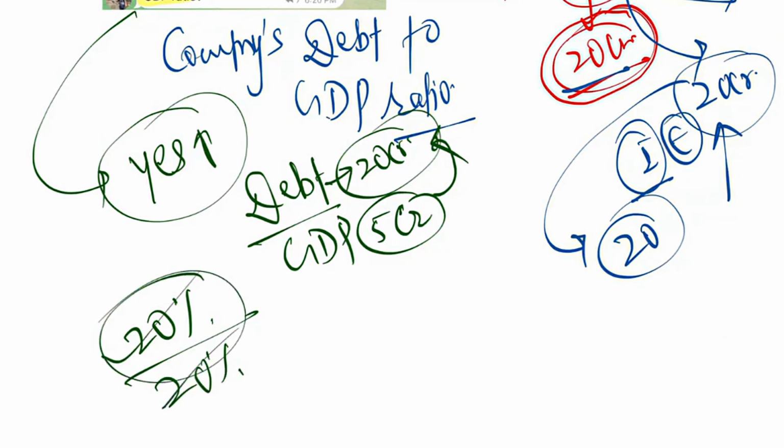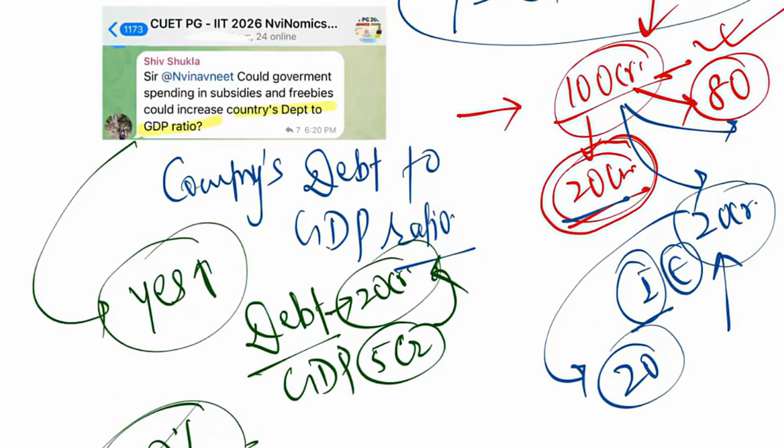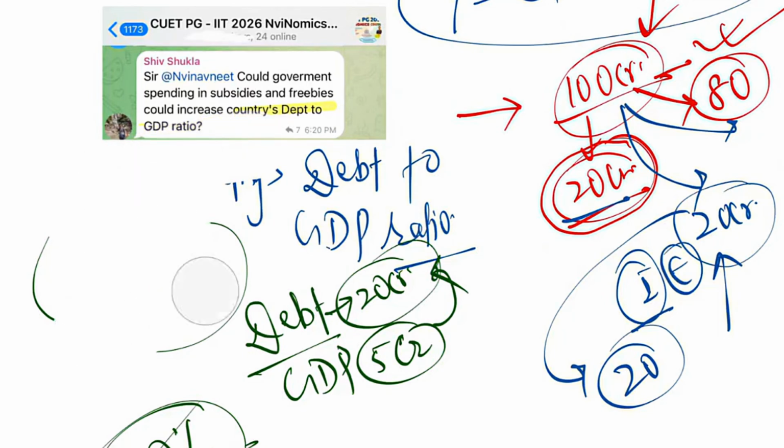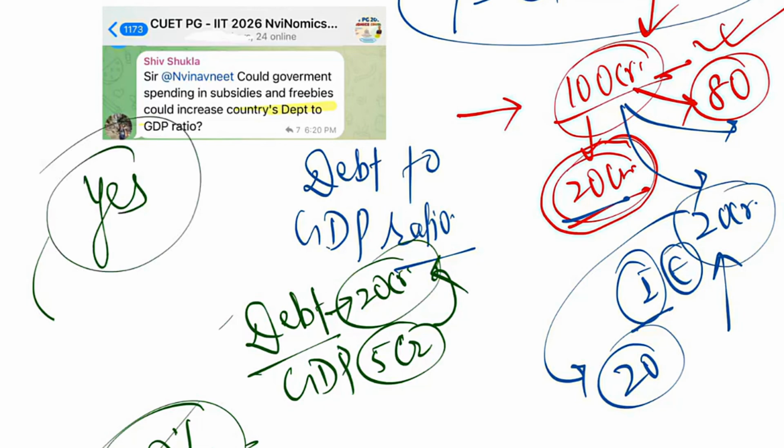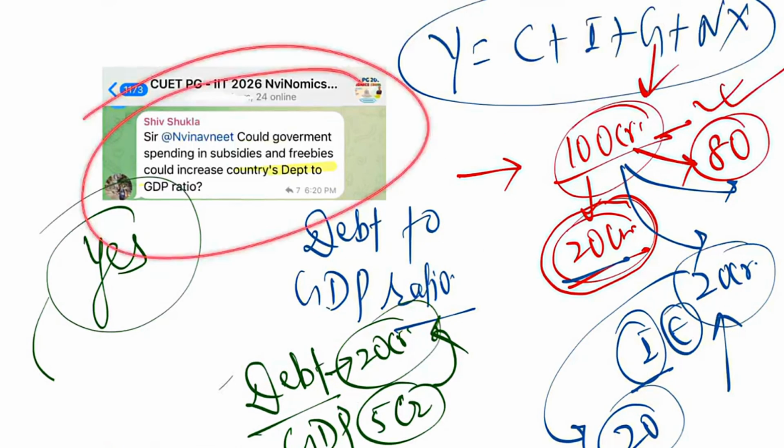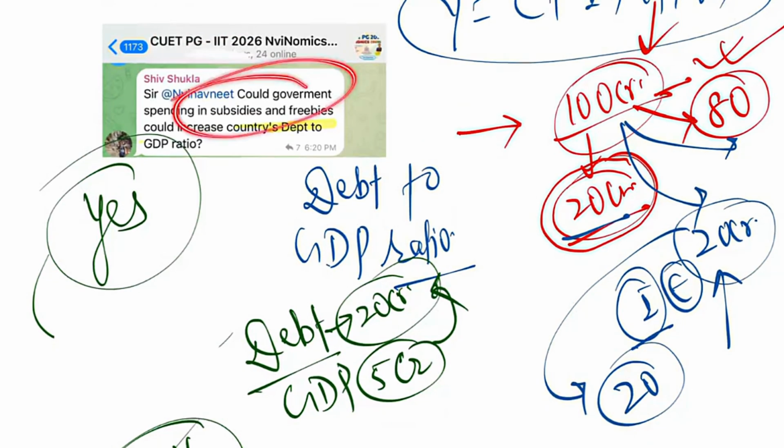But if your GDP has not grown by 20%, then it is really worrisome for the government. In one line, I would conclude that yes, it affects the debt to GDP ratio, because the same expenditure could have been invested in productive things, which could have given a great boost to our GDP. Sir, in finance, it will increase the revenue expenditure, that's why debt increases as a whole.